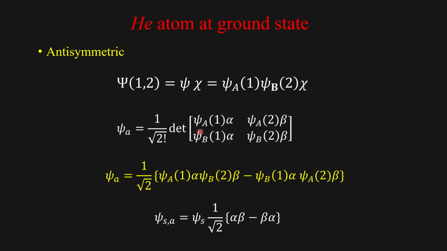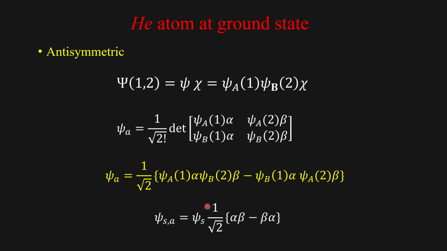As usual, the first column is for spin up particle alpha, and the second column is for spin down, beta. So if you take the determinant, you will get psi a of 1 alpha, psi b of 2 beta, minus psi b of 1 alpha multiplied by psi a of 2 beta.